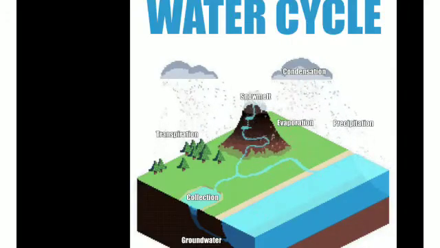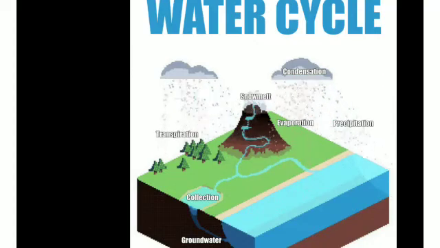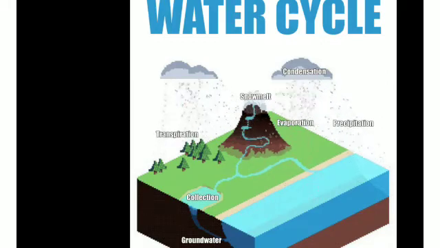Next is the water cycle. In nature, water changes its form continuously and in a cyclic manner. This forms a water cycle. Water cycle means the continuous and cyclic changing of water into its different forms. That is called a water cycle.